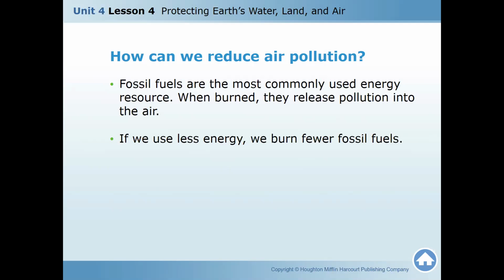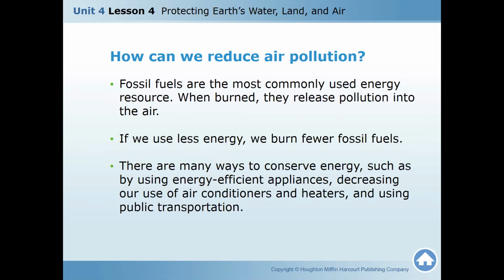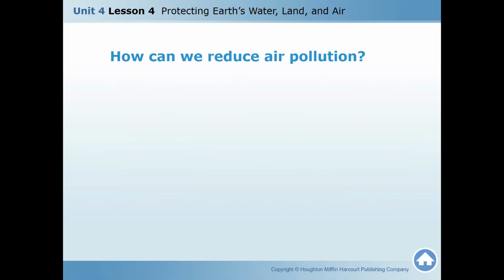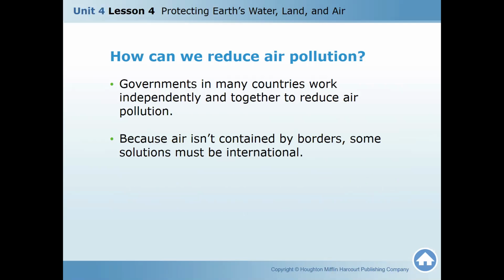If we use less energy, we burn fewer fossil fuels. There are many ways to conserve energy, such as using energy efficient appliances. We must use cars which don't produce much gas. Decreasing our use of air conditioners and heaters. We cannot do that. We cannot live without air conditioners. That's it, and we'll directly go to your last page now.